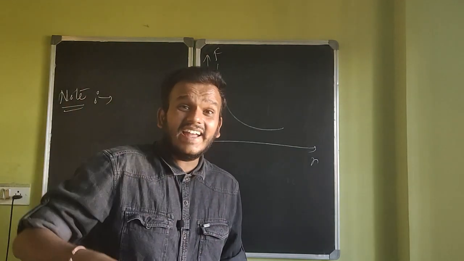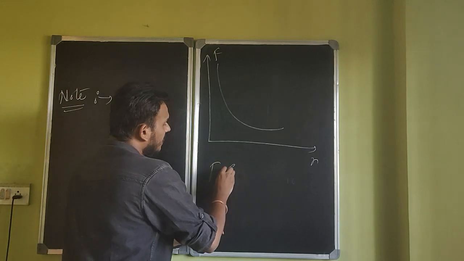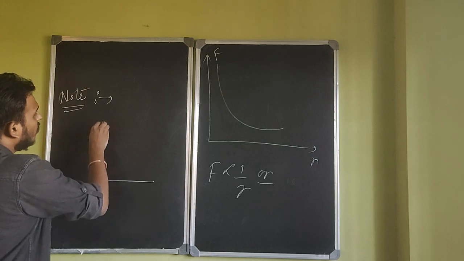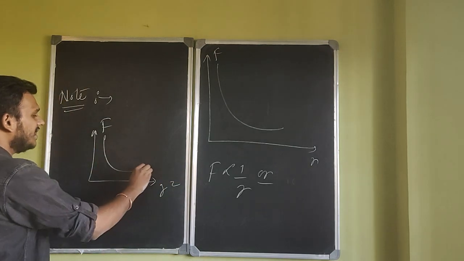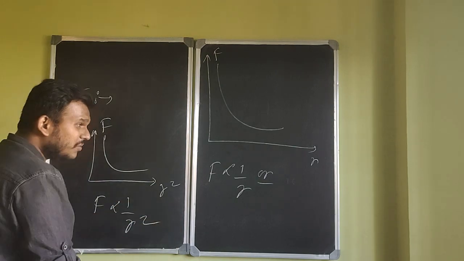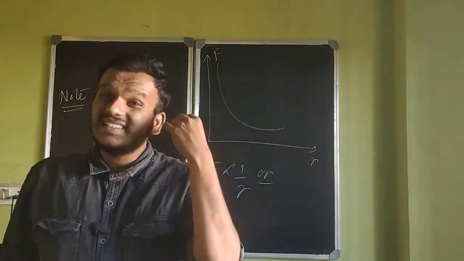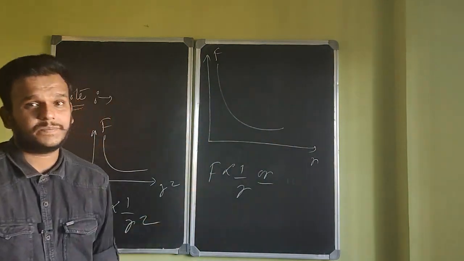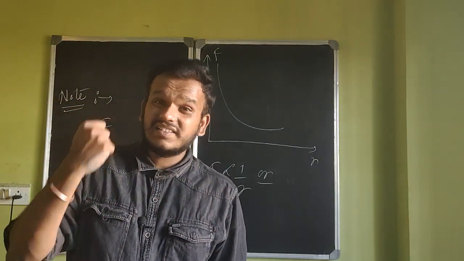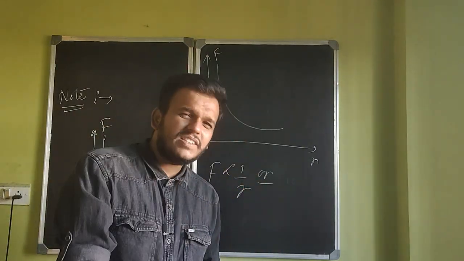Now the smartness really lies in deciding whether it is force versus distance, or when you plot force versus r squared, whether force is proportional to 1 by r squared or whether force is proportional to 1 by r. The intelligence, the smartness, the genius still lies in deciding this. But yes, the experimental laws can still be arrived at by crunching a lot of data. Data has everything.